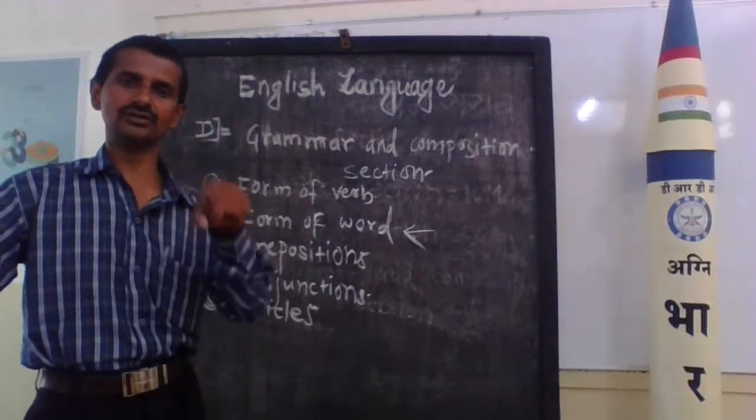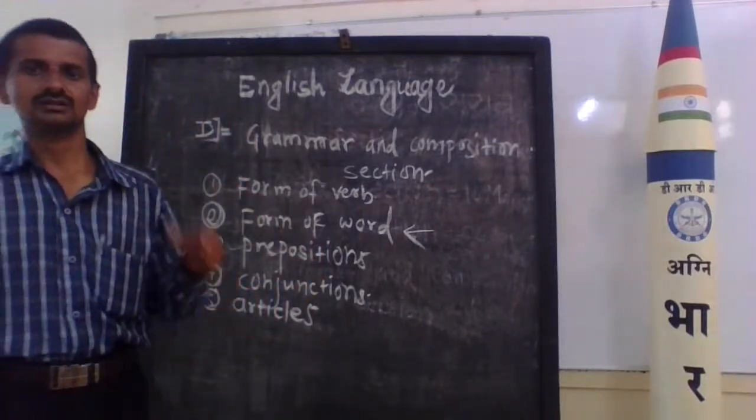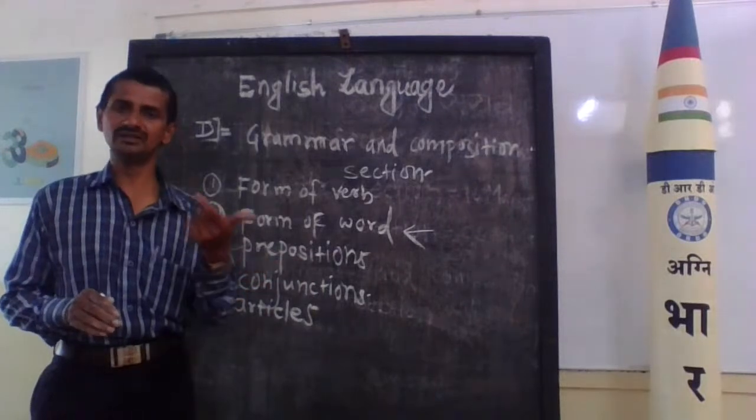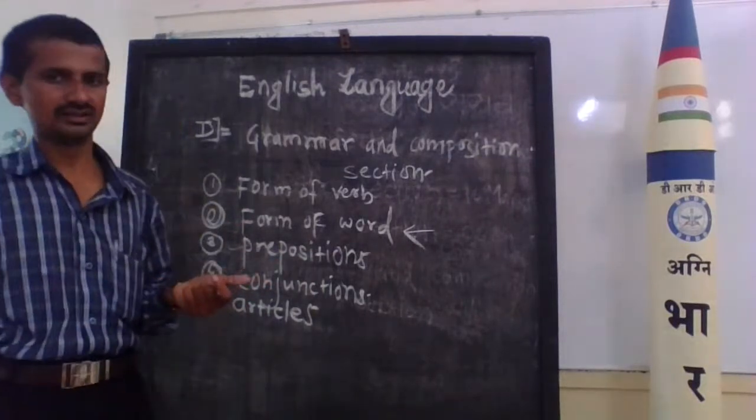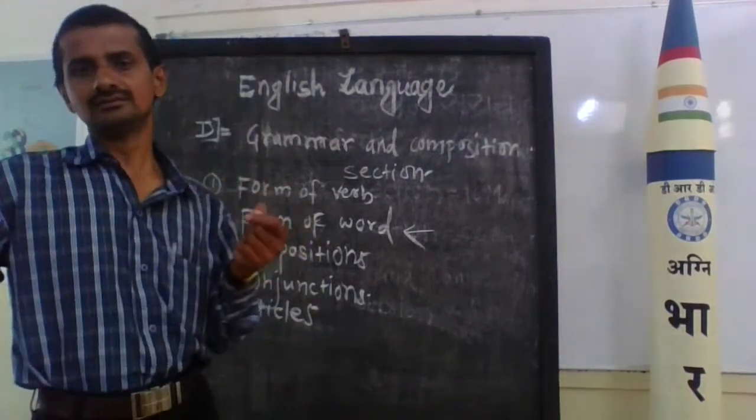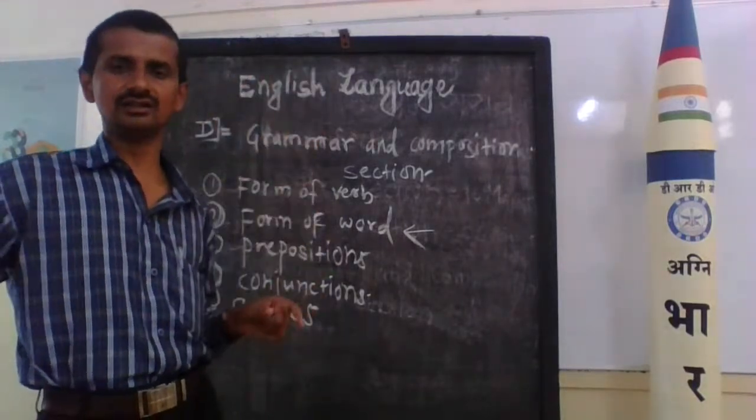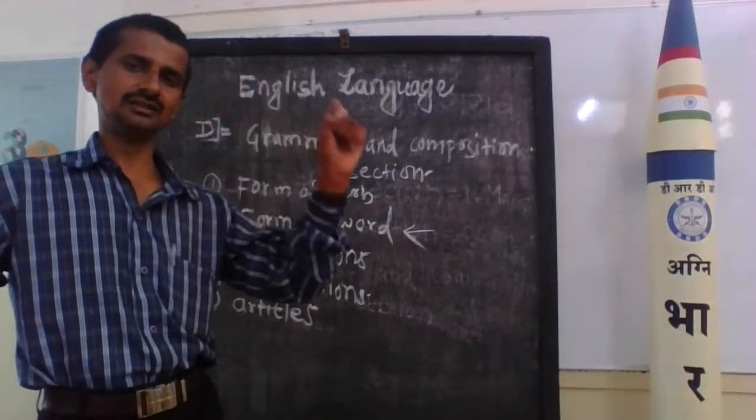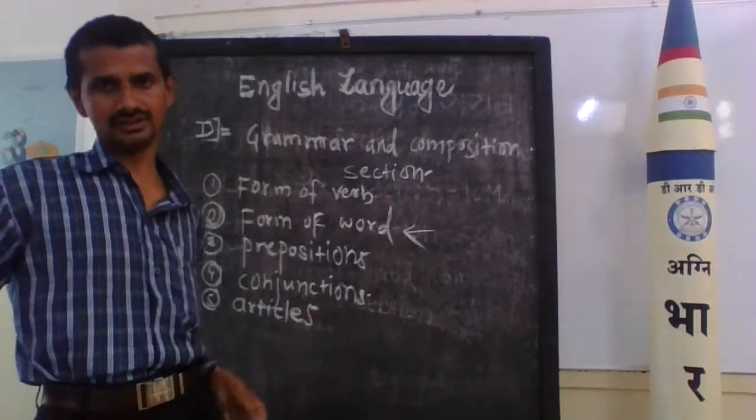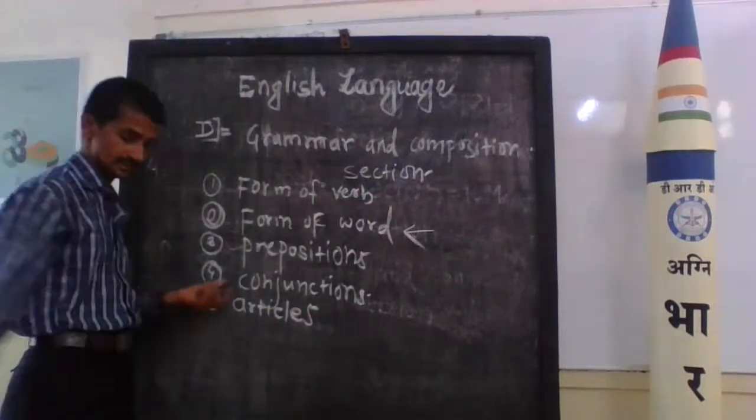These 3 articles are divided into 2 categories. The first category is definite article. Second category is indefinite article. A and an come in the indefinite article, and the comes in the definite article. This is the article section.